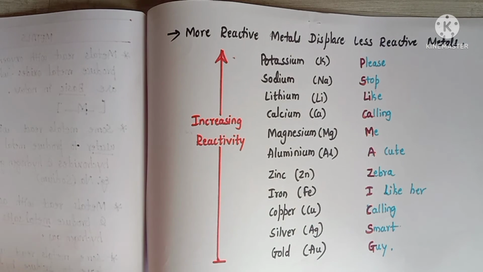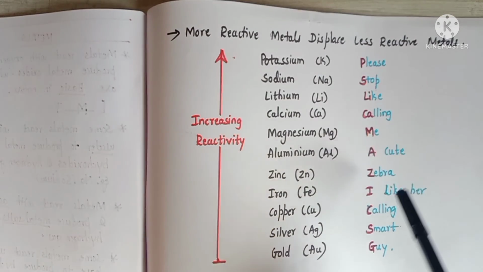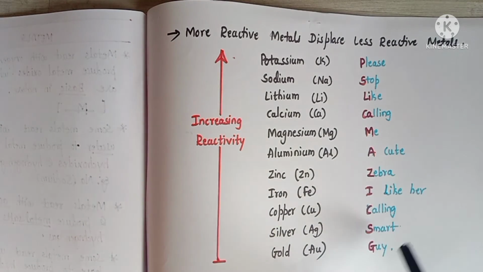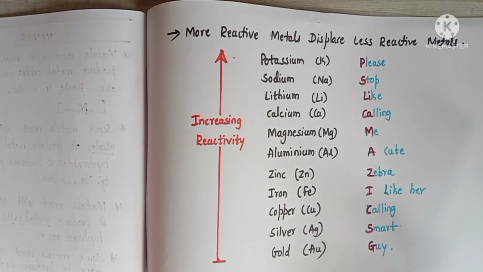Okay. So how to remember this reactivity series? I will tell you the trick to remember this. Now I have written a sentence. From this you can remember this reactivity series. The sentence is, please stop like calling me a cute zebra. I like her calling smart guy. Right? What is this? Please stop calling me a cute zebra. I like her calling smart guy.